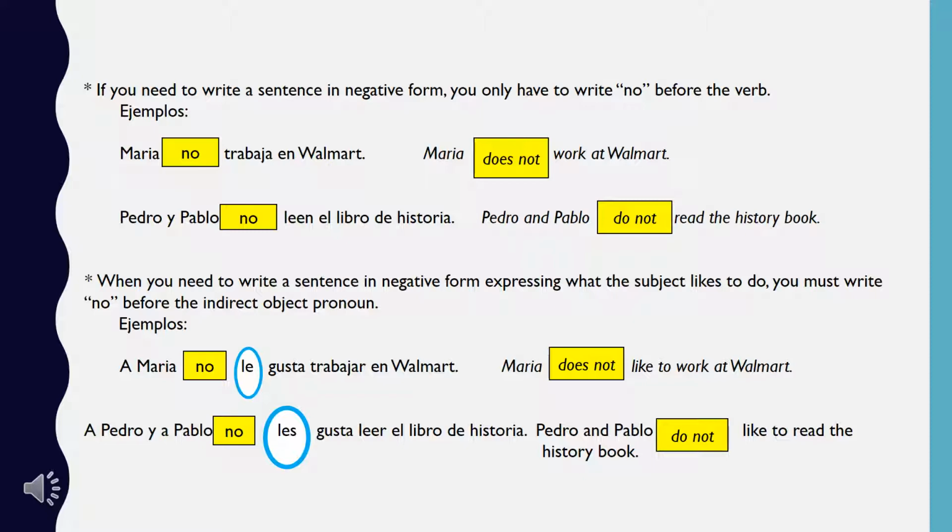So notice that no is written before le in the first example and before les in the second sentence. So no has to come before the indirect object pronoun.